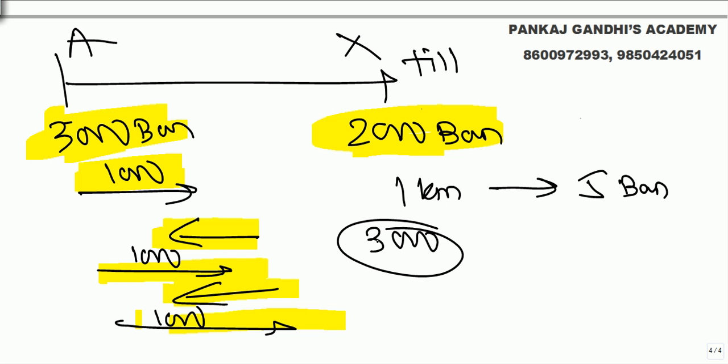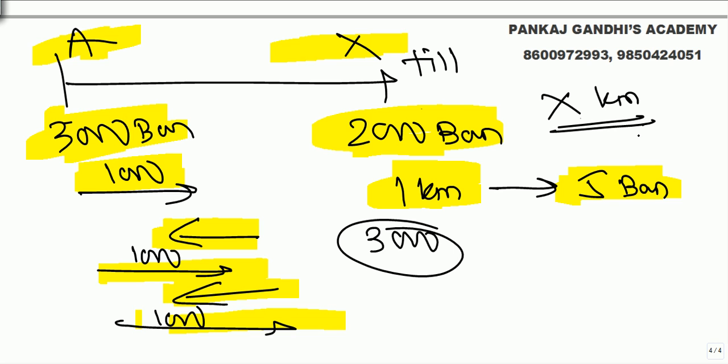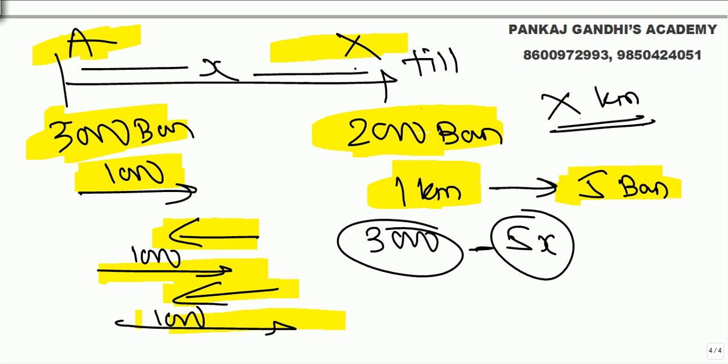3000 bananas he has. Now per kilometer of transportation he needs 5 bananas. So let's say this is X kilometers. Till this it is X kilometers, from 3000 to 2000. So per kilometer he will eat 5 bananas. Let's say this distance is X. Per kilometer 5 bananas. So from 3000 to 2000, per kilometer 5 bananas go.